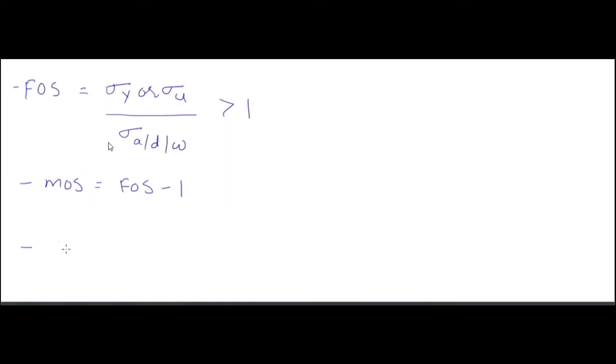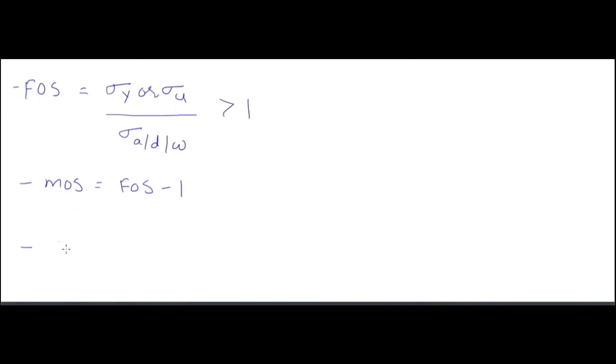This is the ratio of sigma y or sigma u by sigma A, D or W, where A is allowable, D is design, and W is working. So factor of safety is always greater than 1.